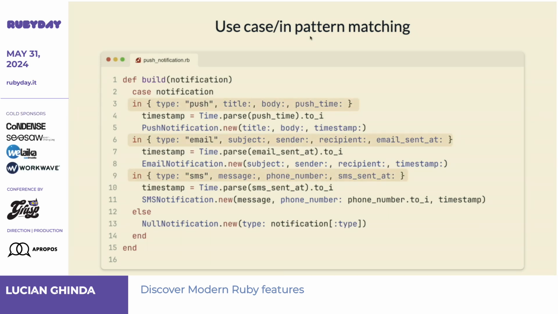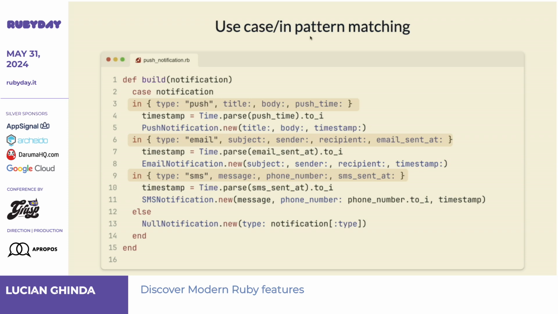This is matching on the structure, right? So I say if its type is push, then I want to take the title, the body, and the push time. If the type is email, I want to take the subject, the sender, and some other stuff. And if the type is SMS, I want to do message, phone number, and so on, right? This is casing. So why use it?